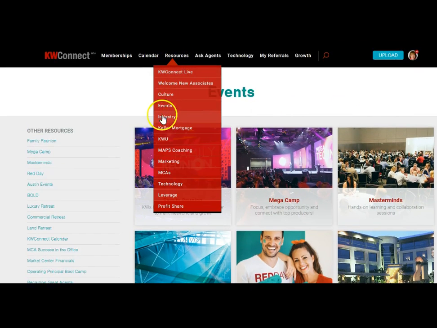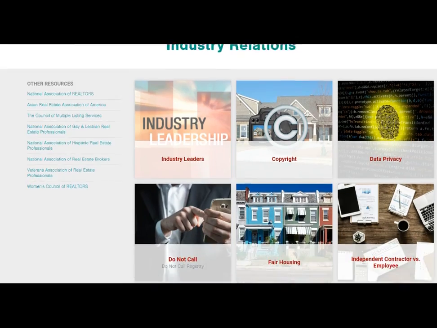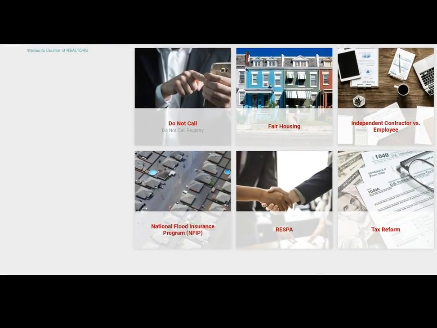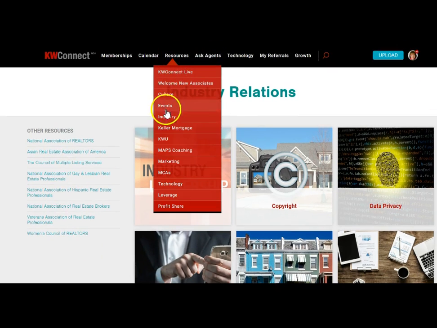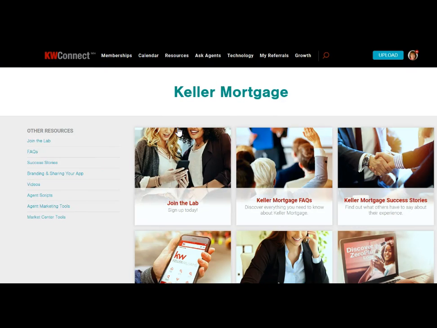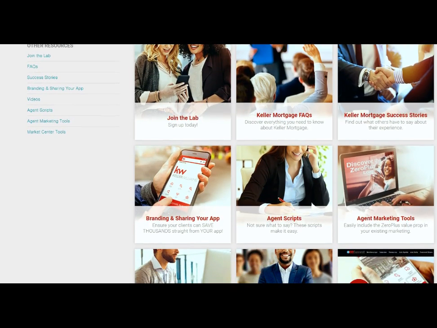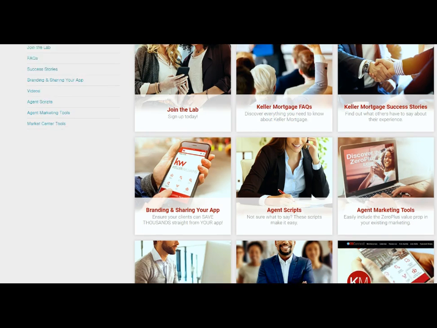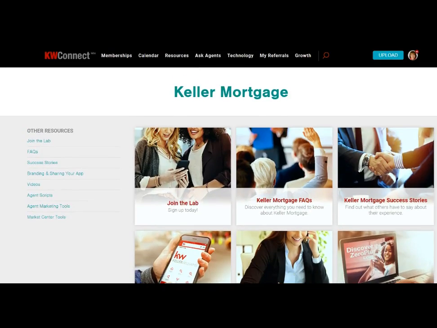Then under resources is industry, so we're going to look at industry information, privacy, fair housing, all kinds of things having to do with real estate industry, and here are some resources for that. Okay, Keller Mortgage. If your market center does not have this approved, make sure you have at least 25 people in your market center that have requested Keller Mortgage, and have your team leader request that the market center be approved. So if you want to know about Keller Mortgage, click on the FAQs and you can learn all about it, what deals are offered to your clients, and then some additional information that you need in order to effectively use Keller Mortgage.